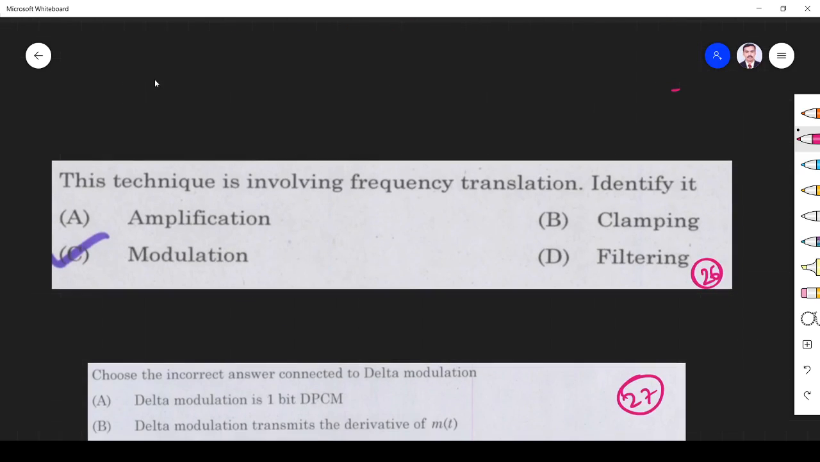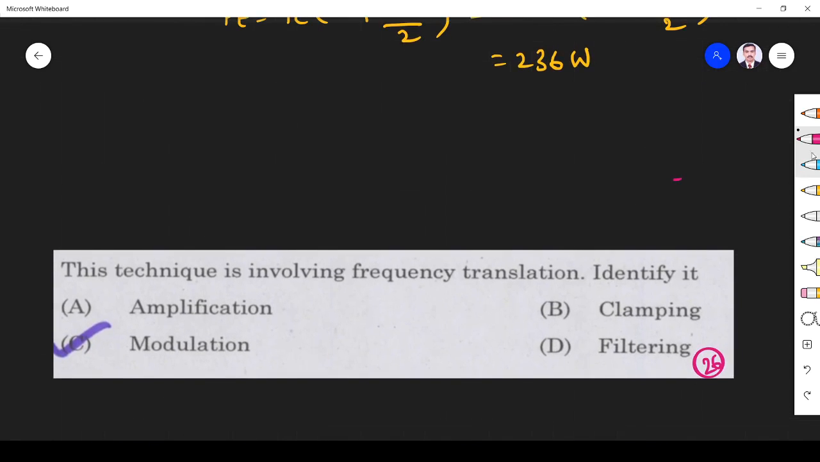Next question, the technique involved in frequency translation is, it's a direct question, modulation. Amplification is bothered about only amplitude, so this is the wrong answer. Filtering means it is allowing or stopping frequencies, so this is also a wrong answer. Clamping means it is raising the signal up or down, so it is not at all a frequency translation. Modulation is a frequency translation.